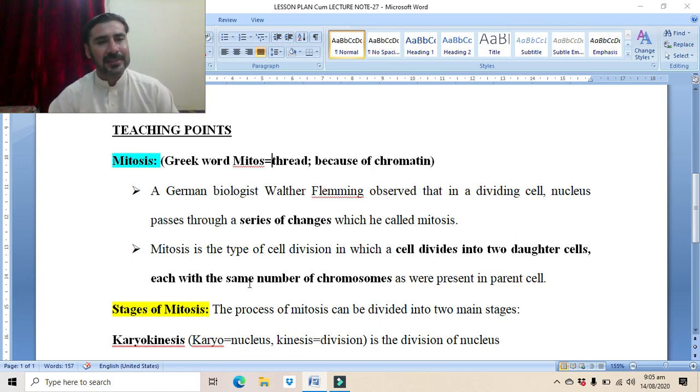Suppose we take the example of human cells. In human cells, there are a total of 46 chromosomes. Whenever mitosis occurs, one cell will be divided into two daughter cells, and those two cells will have the same 46 chromosomes. In this way, the chromosome number is maintained during the division process of mitosis.